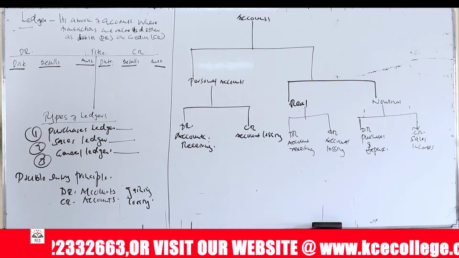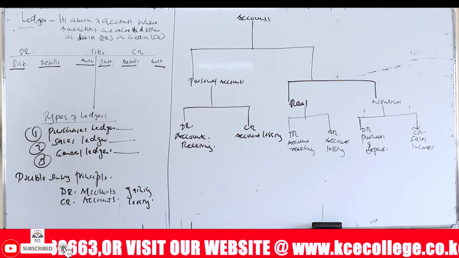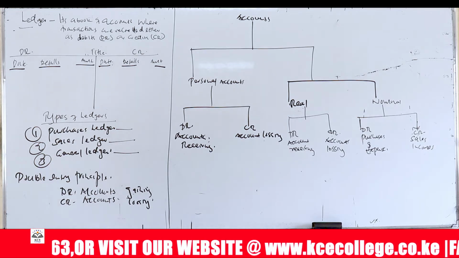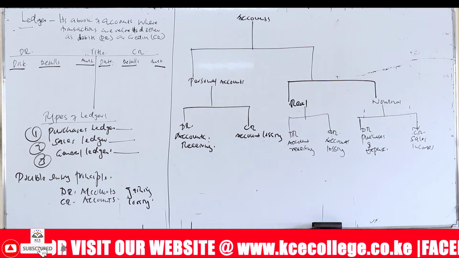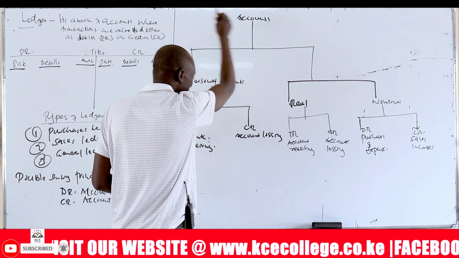Accounts gaining, you debit. You credit accounts losing. So in every transaction, we have an account. An account is a summary of transactions. When you talk about an account, you mean a summary of transactions. And all the accounts that you can ever receive in an enterprise or an organization are summarized here.